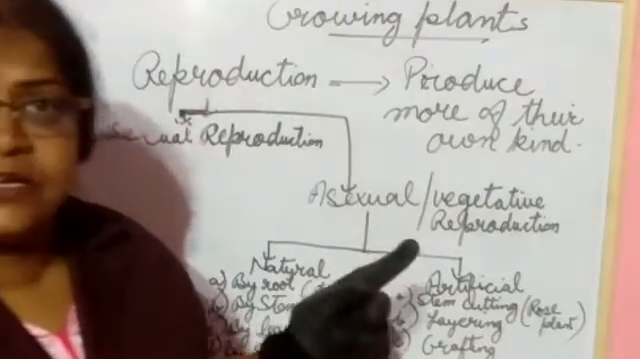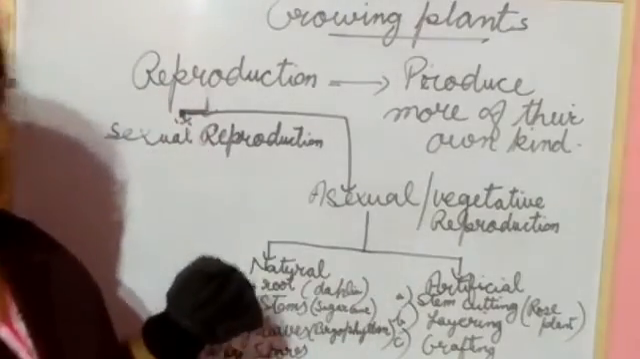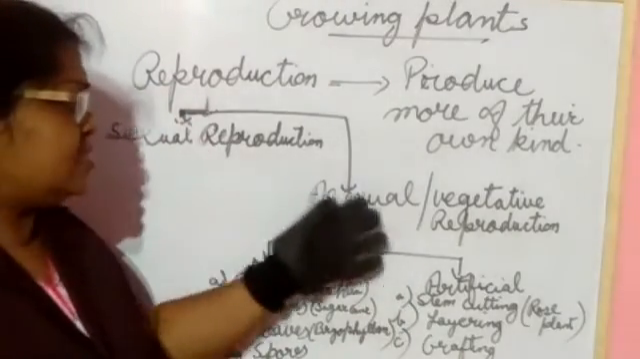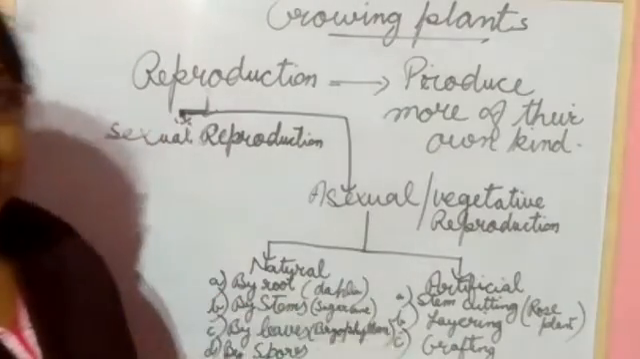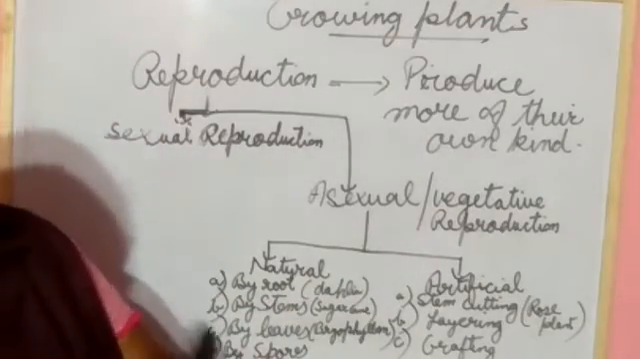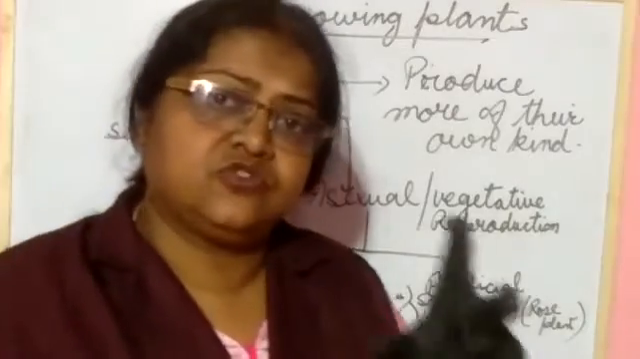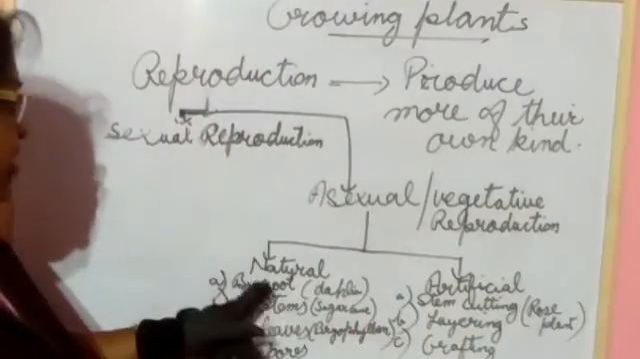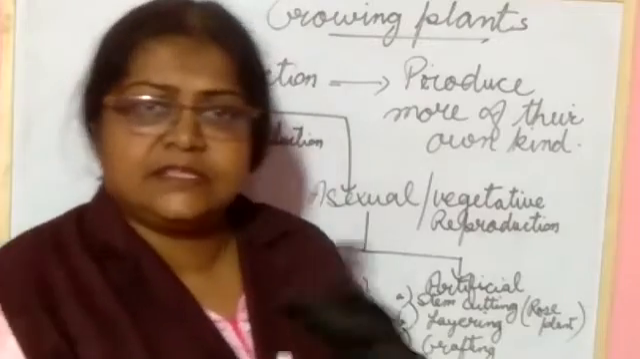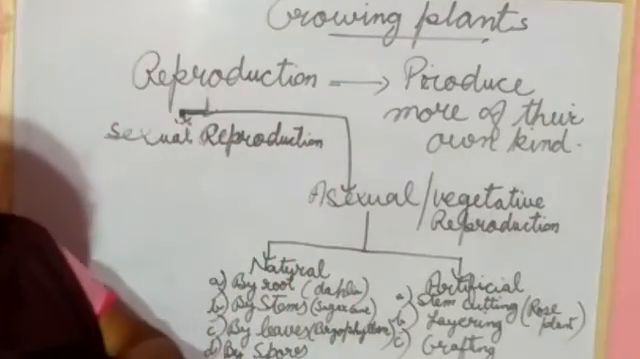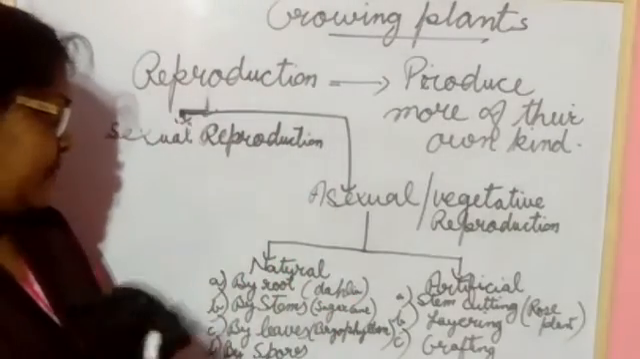In sexual reproduction, what comes? Flowers, they all reproduce by sexual reproduction. And asexual reproduction is again divided into two parts. One is natural reproduction and one is artificial.